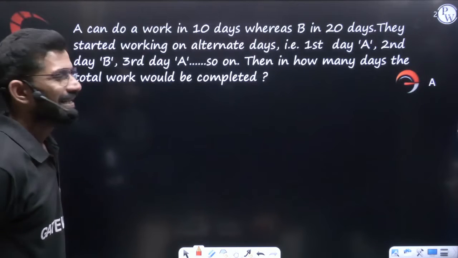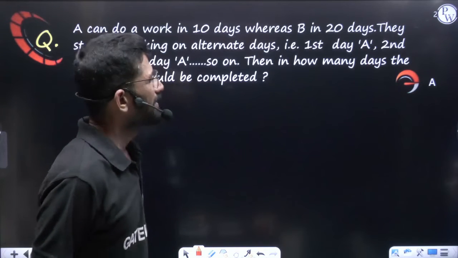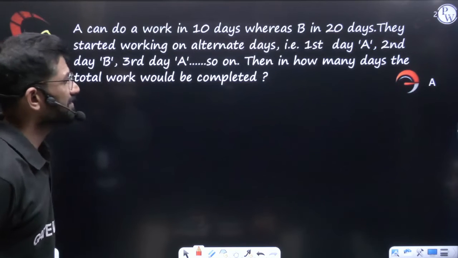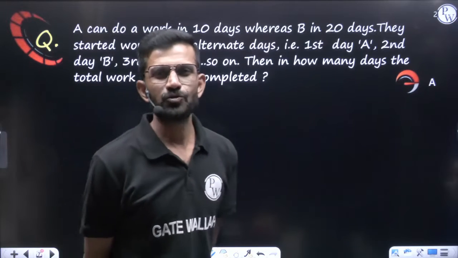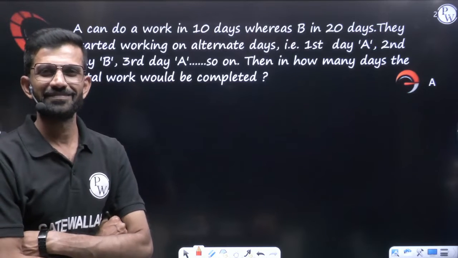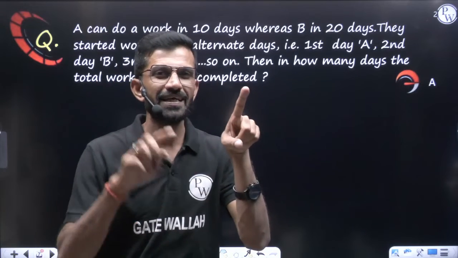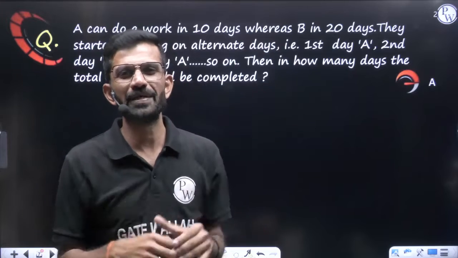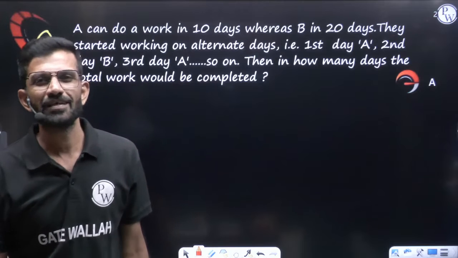Here you can see A can do a work in 10 days, whereas B in 20 days. They started working on alternate days. Alternate days, that is first day A, second day B, third day A, fourth day B, and so on. Then in how many days would the work be completed? Now here A and B both are working, but how? Alternately. First day A, second day B, again third day A, fourth day B, fifth day A, sixth day B. Like this they are working alternately. Then this work will be completed in how many days?